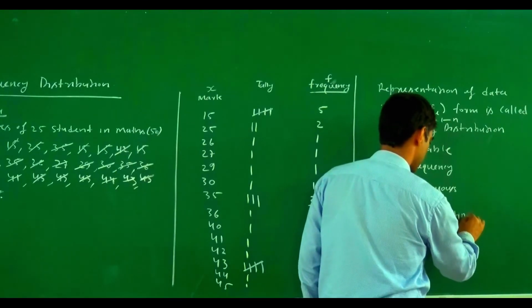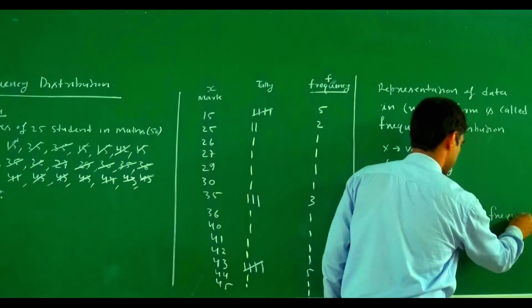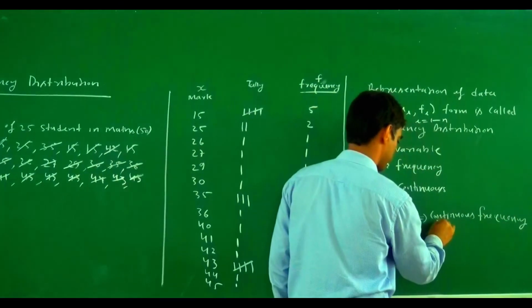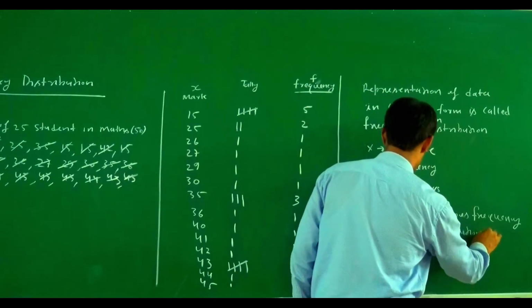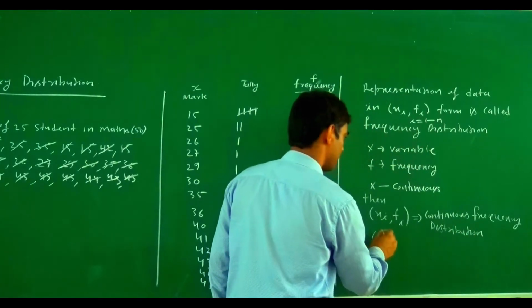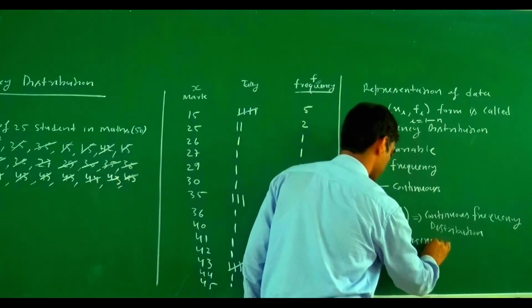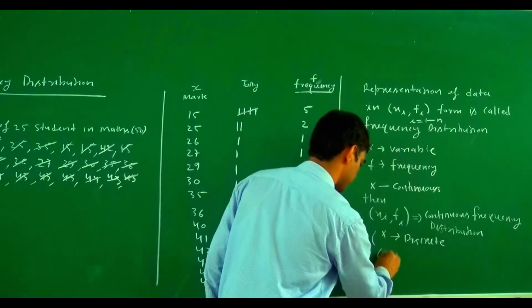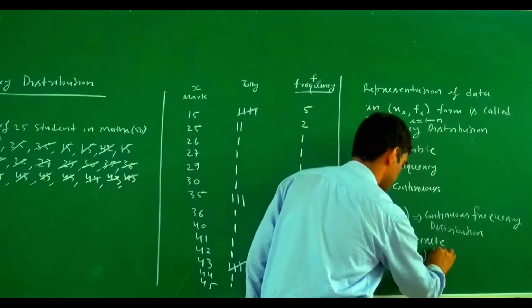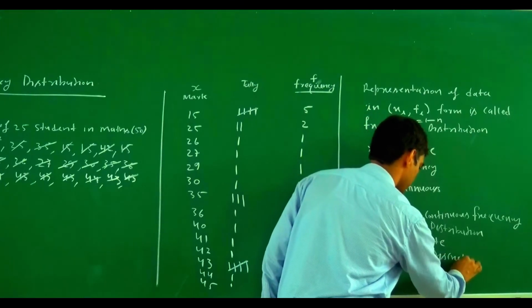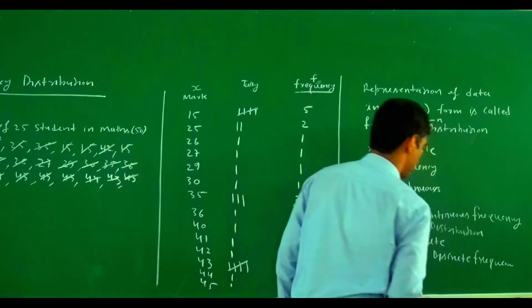Continuous frequency distribution. And for xi fi, if x is discrete, then xi fi is a discrete frequency distribution.